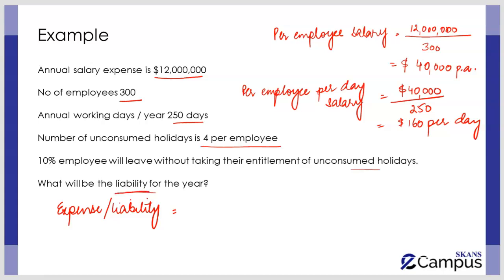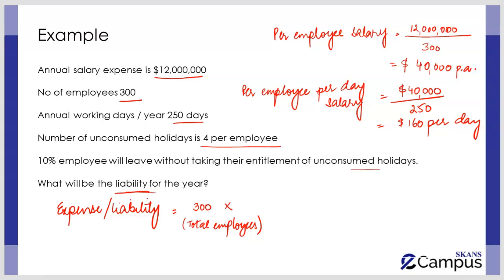Now, when you recognize this liability, you know that overall there are 300 employees. So this is the number of total employees at the current year end. Now please see, this working is going to be done at the year end. Why? Because during the year you wait for the employees to consume their holidays. Only the unconsumed holidays are going to be carried forward in the next year or provided compensation against. Now 300 is the total number of employees.